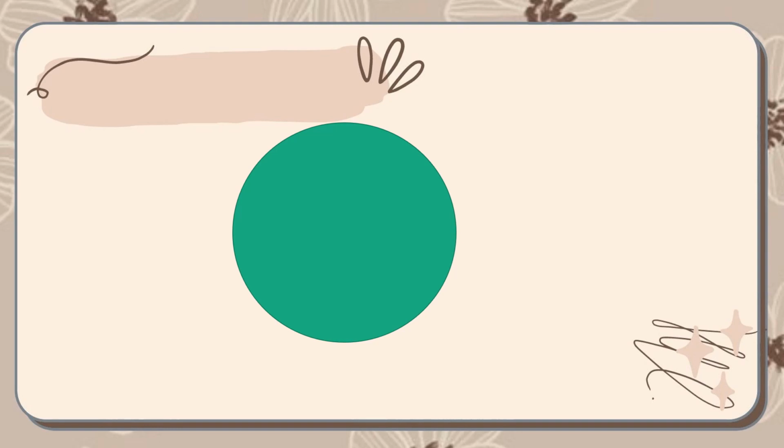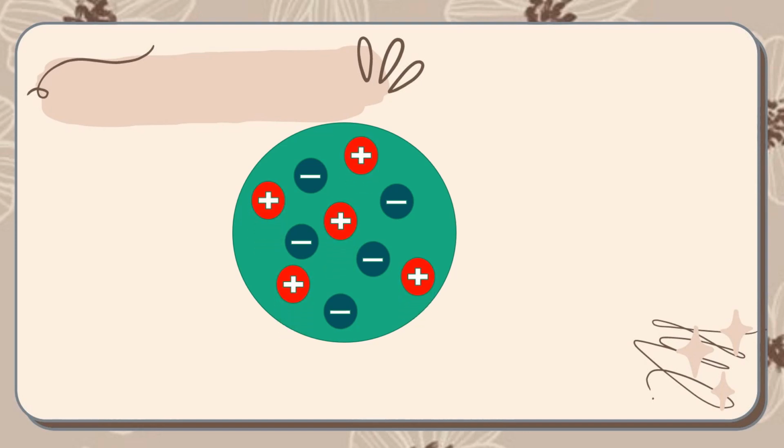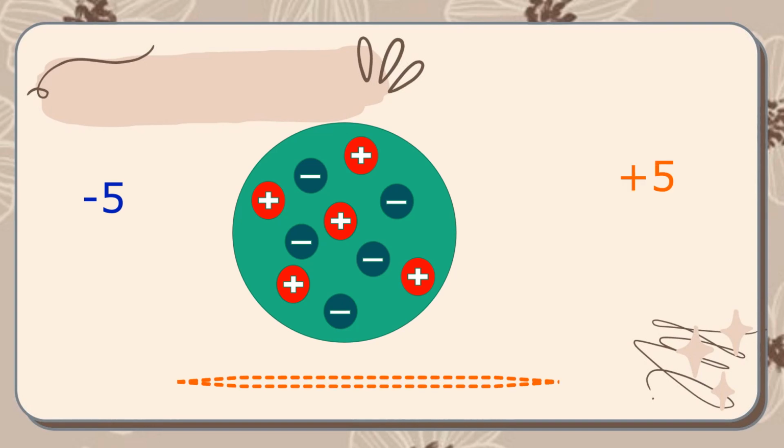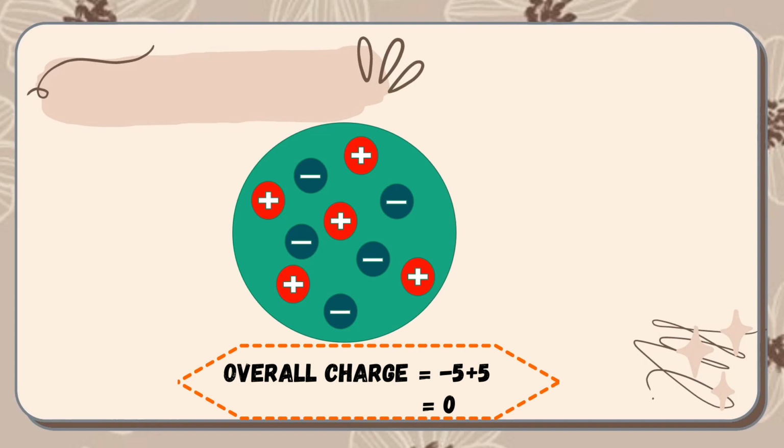Let's see an example. This object has 5 negative charges and 5 positive charges. 5 negative charges are negative 5. 5 positive charges are positive 5. Negative 5 plus positive 5, we get 0. So the object is neutral.